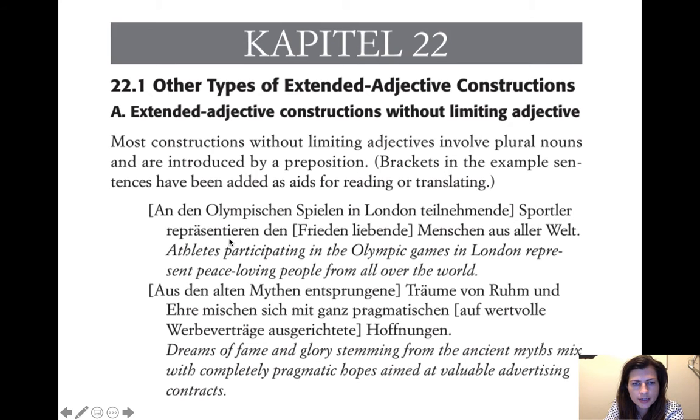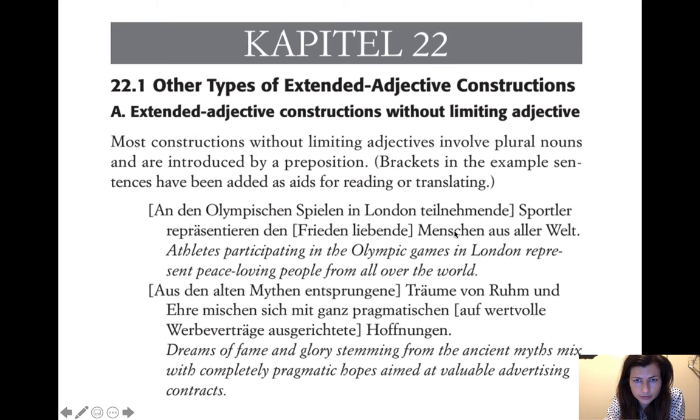And then the second part, repräsentieren den Frieden liebende Menschen aus aller Welt. This is very similar to when we had, from last time, peace loving. So it's literally just peace loving, Frieden liebende Menschen aus aller Welt. Yeah, and so because peace is, in this case, there's no article. Den actually goes with Frieden, right? So there's no article on Menschen. So luckily that one looks just like English. But it's the same concept where Menschen is plural.